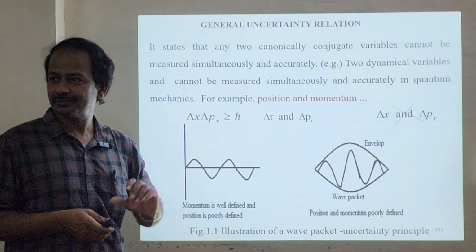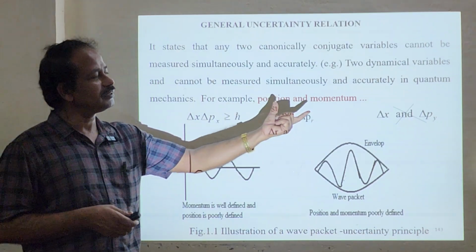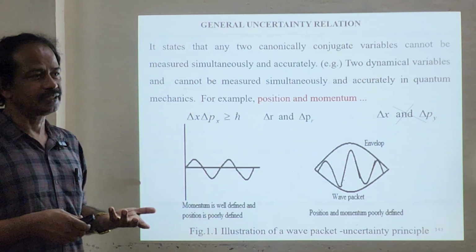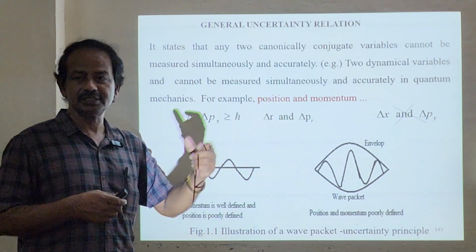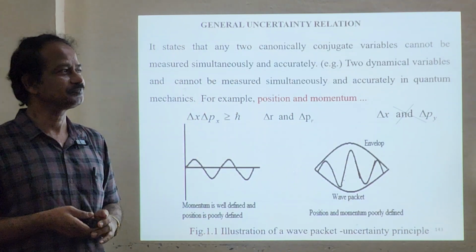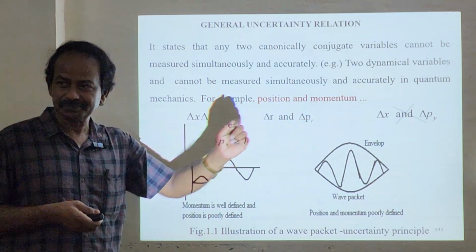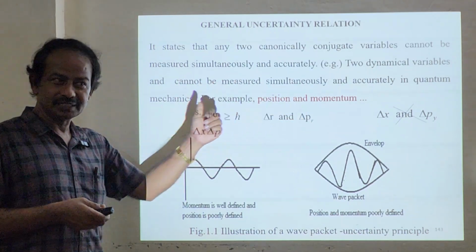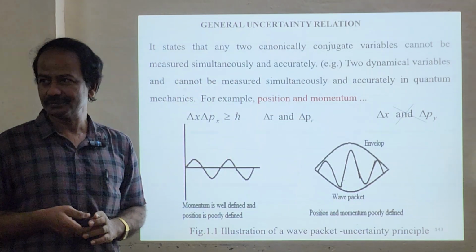Those that are not canonical conjugate variables, we can measure simultaneously. Here, for conjugate variables, we can't measure them simultaneously. So we have compatible observables and incompatible observables.